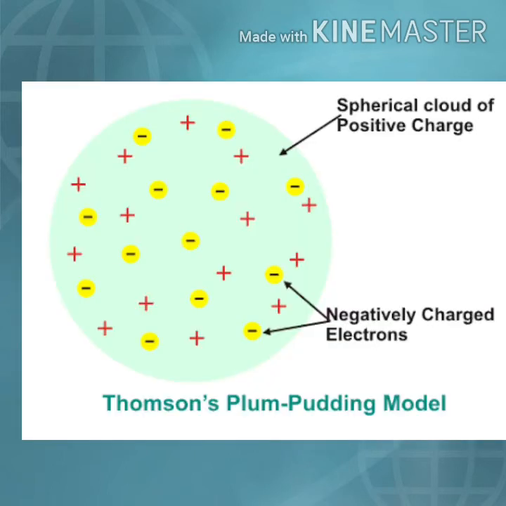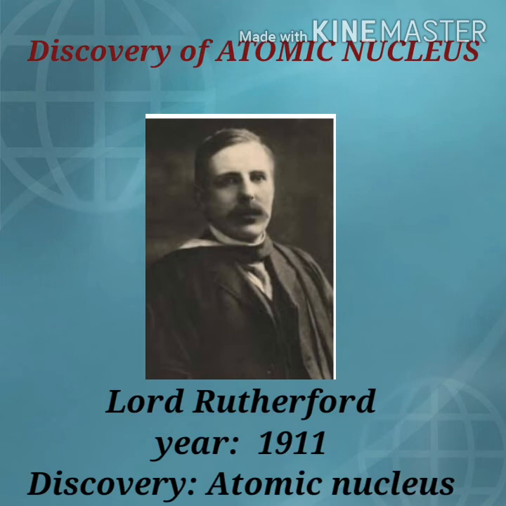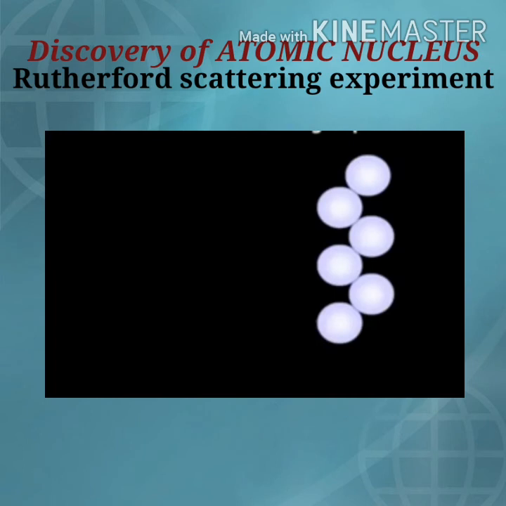Hundreds of years ago, people thought an atom looked like a sphere of negatively and positively charged particles. Later, a scientist, Lord Rutherford, did an experiment in 1911, known as the Rutherford scattering experiment. For this experiment, he took a thin gold foil and alpha particles. Alpha particles are positively charged particles of the helium atom.